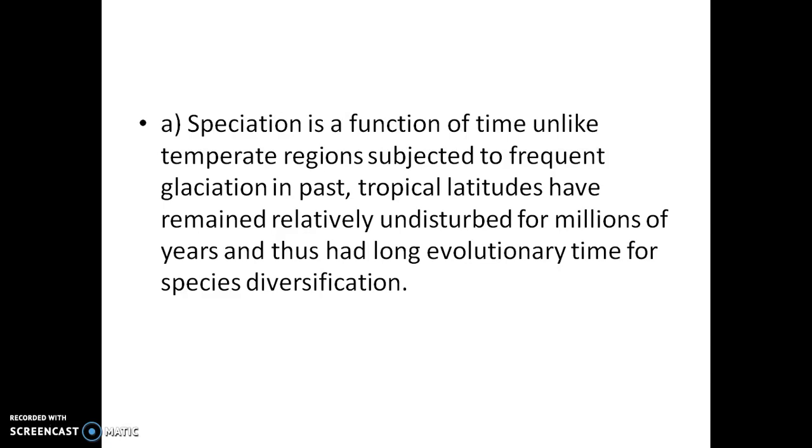Children, these are hypotheses, not theories or rules. A hypothesis does not have a particular proof, but you have to write this. This is the first hypothesis.